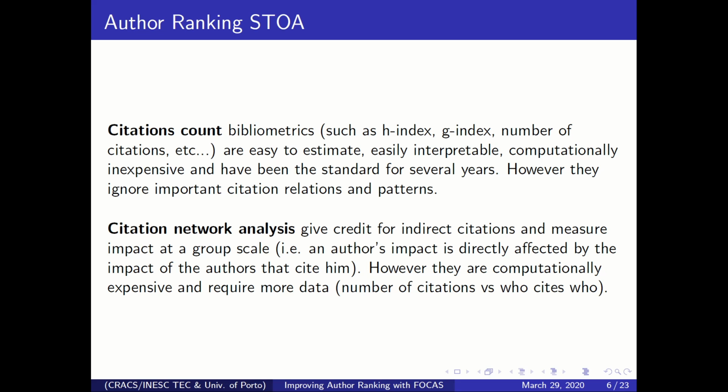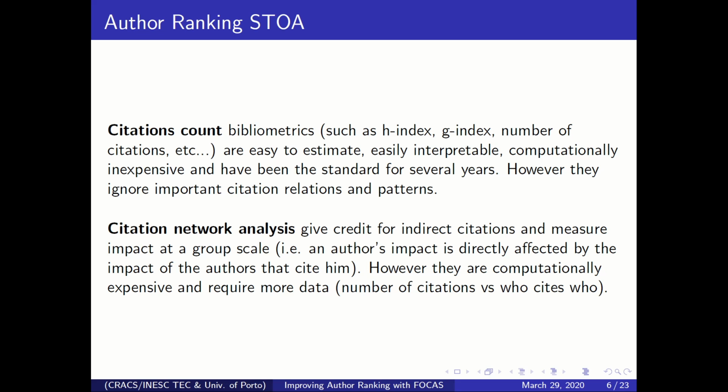On the other hand, we have citation network analysis, where the algorithms give credit for indirect citations. If an author A cites an author B and B has previously cited C, C is going to get some credit from the A citation. Another benefit is that they measure impact at the group scale, and by that I mean that for citation counts it doesn't matter who cites you as long as they cite you, while in citation network analysis it is more important to be cited by other important authors.